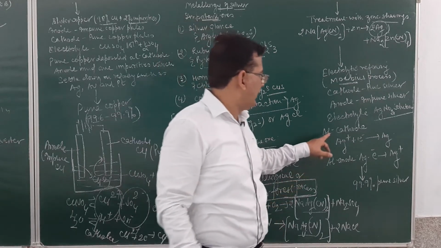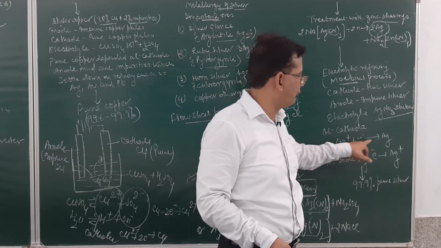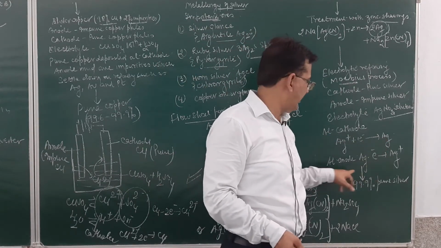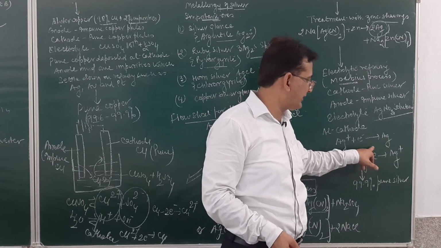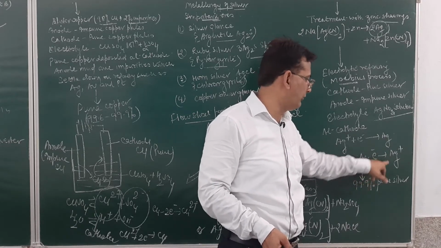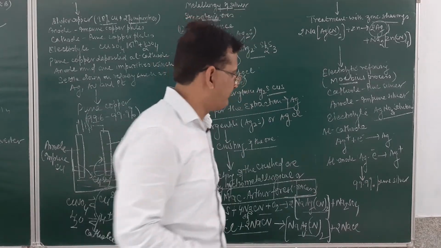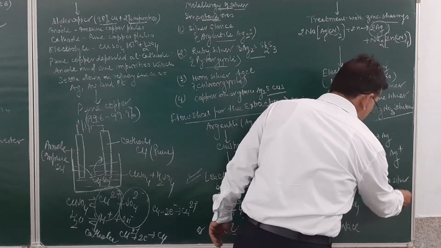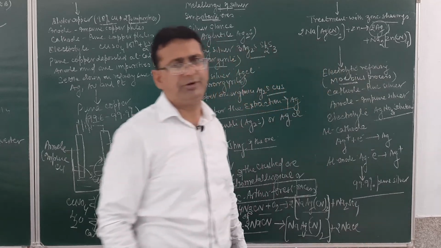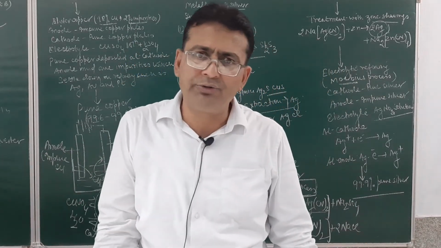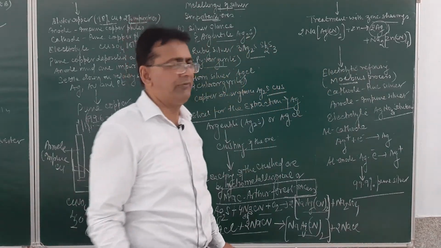Then at the cathode, silver ion will reduce to form silver metal, and at the anode, silver metal will lose electrons to form silver ion, and this silver ion will be deposited at the cathode. In this way, almost 99.9% pure silver will be obtained. Am I getting clear or not? This is how the extraction of silver will be done.